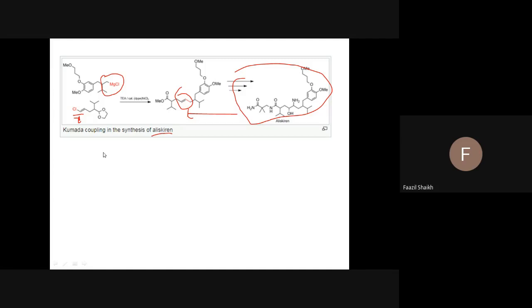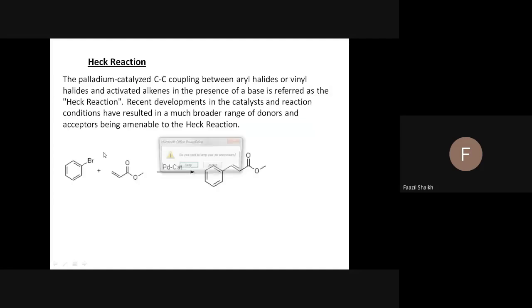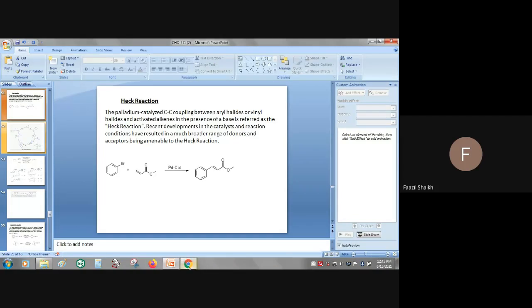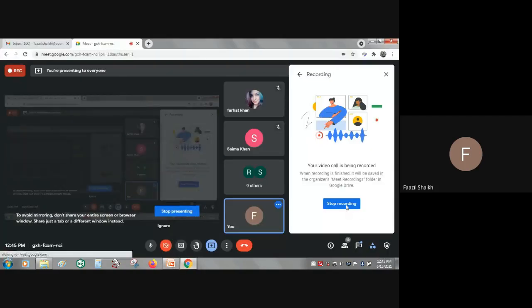Fine. This is about the Kumada coupling reaction and its application. The next reaction is the Heck reaction. The next reaction is Heck reaction. So that will also